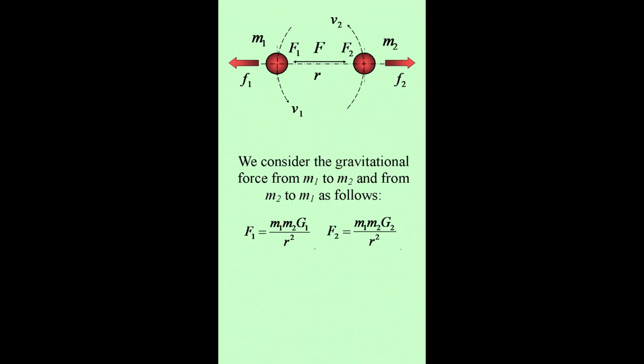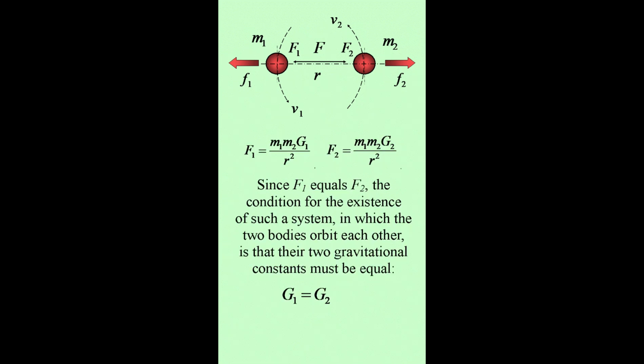We consider the gravitational force from m1 to m2 and from m2 to m1 as follows. Since F1 equals F2, the condition for the existence of such a system, in which the two bodies orbit each other, is that their two gravitational constants must be equal.